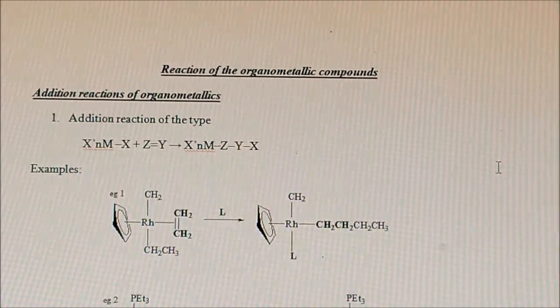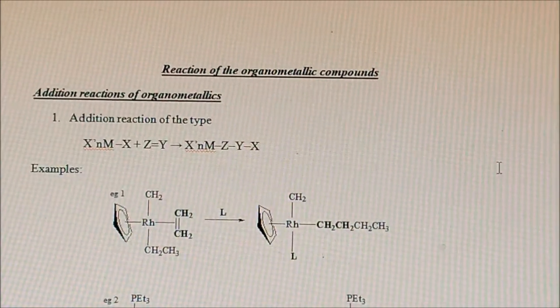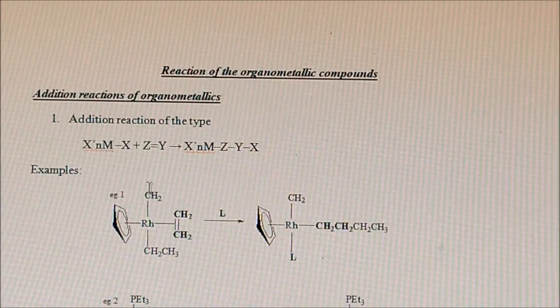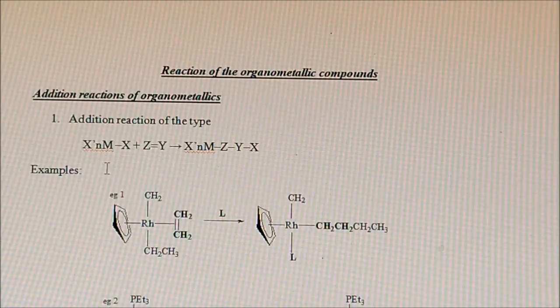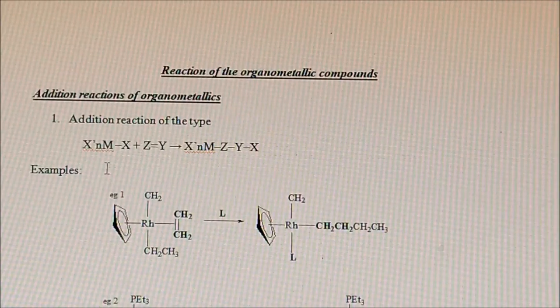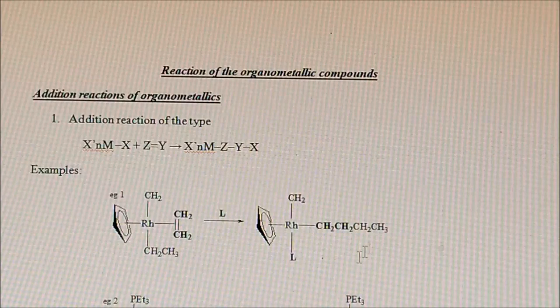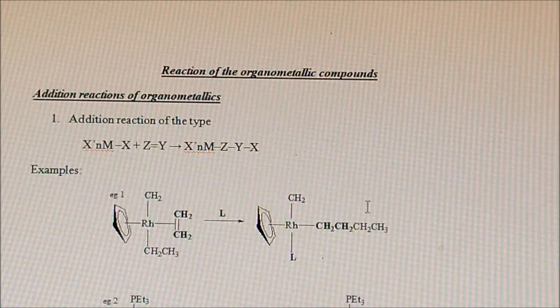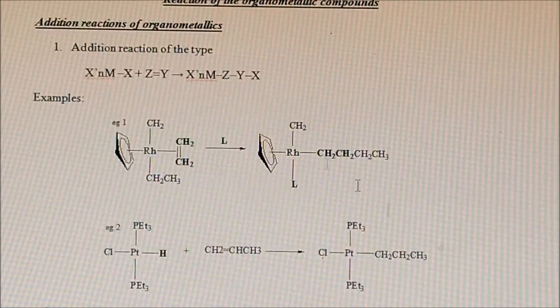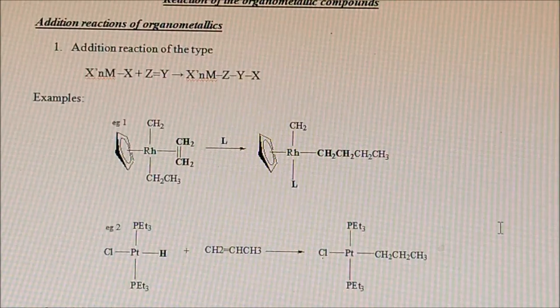In these organometallic reactions we can deal with one simple addition reaction, but it will vary from compound to compound. Therefore the first compound that we are taking is a rhodium compound. We know that rhodium has a coordination number of 4, so around this central rhodium metal atom there are 4 ligands.